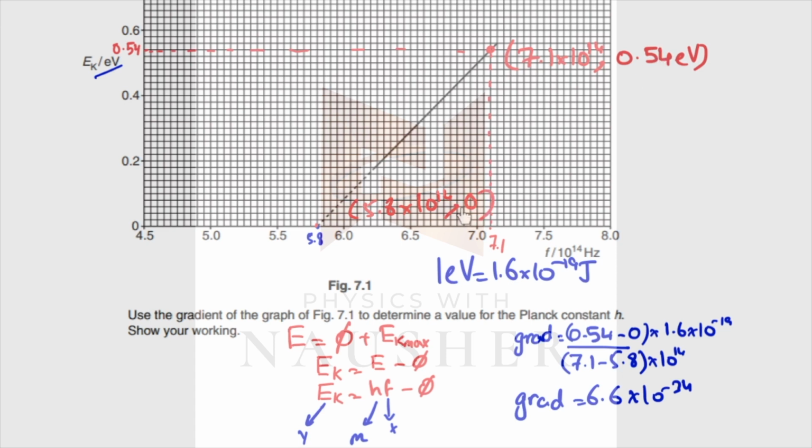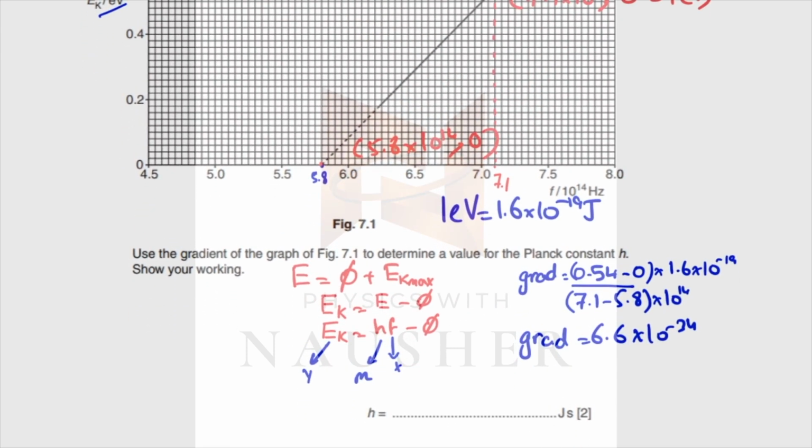So y2 minus y1. Convert electron volts into joules because Planck's constant is always represented in joule seconds. So 0.54 × 1.6 × 10⁻¹⁹ divided by x2 minus x1, so 7.1 × 10¹⁴ minus 5.8 × 10¹⁴, and that gives you 6.6 × 10⁻³⁴ joule seconds, and that is your answer, which you will write over here. 6.61 or 6.6 × 10⁻³⁴. I've written 6.6, so let's stick to 6.6.